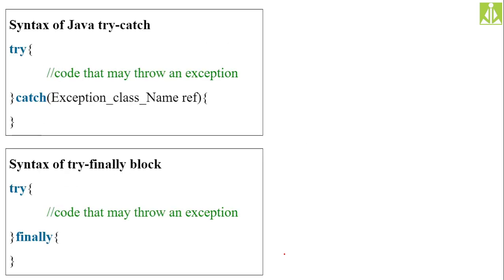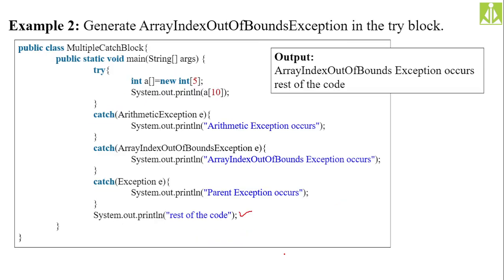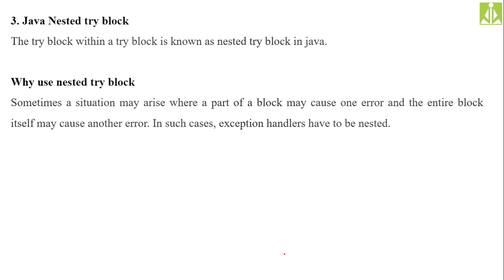So quickly we go and see what other things we have to discuss. Nested try block we need to discuss. The multi catch block is over. Then nested try block. The try block within a try block is known as the nested try block. If you put one try block into another try block, we call it a nested try block. Why do we have to go for nested try blocks? Because only the outer try block is doing our job, isn't it? Then why is there a need for another nested try block?